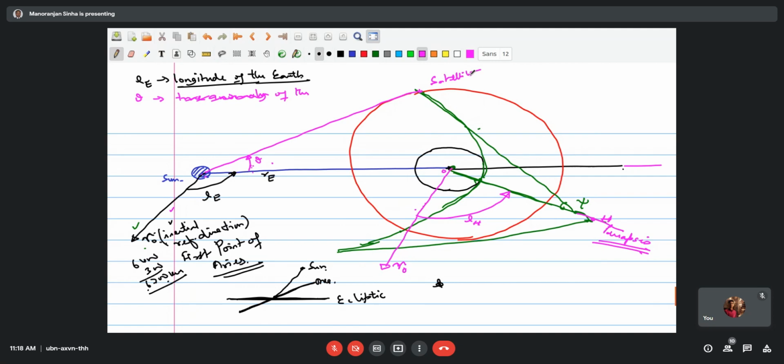Now this angle, from this place to this place, this total angle is LE. And therefore, this angle becomes LE minus LH.